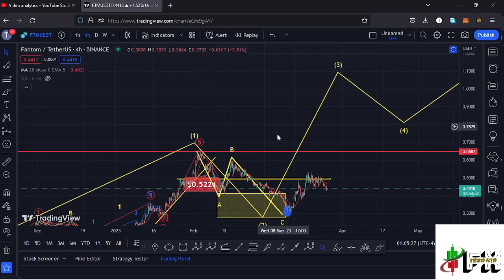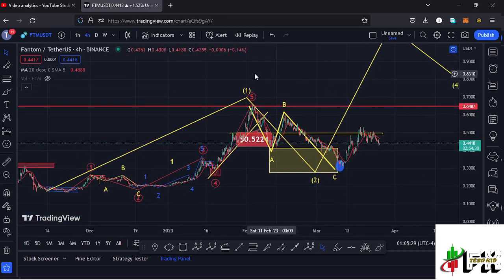And all this is playing out after we fully peaked in the formation of a larger Elliott wave count 1, after seeing a 5 wave structure of this Elliott wave structure right here in red, having the wave 5 giving us a peak at around the $0.65 mark, and also completing the formation of that first wave to the upper side.